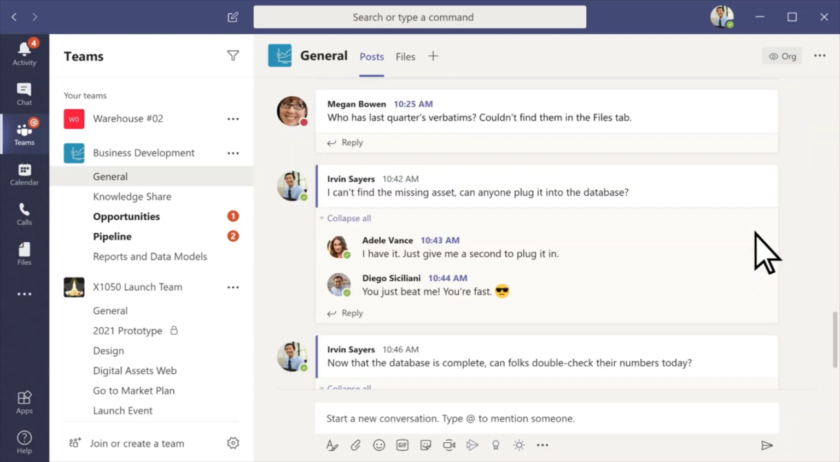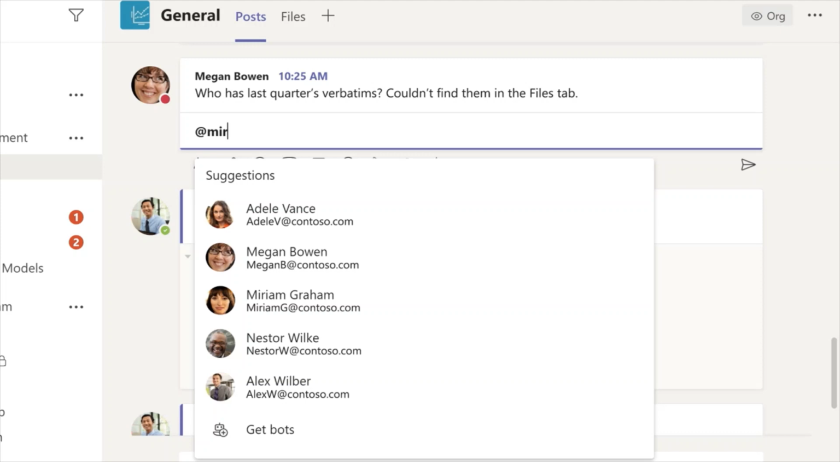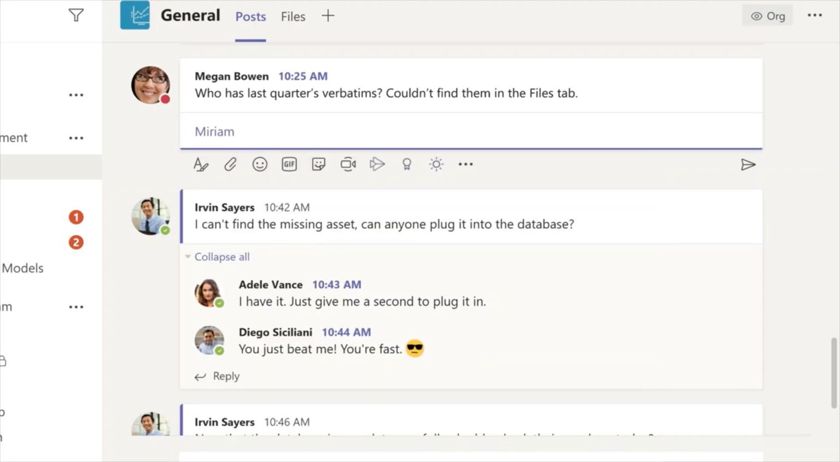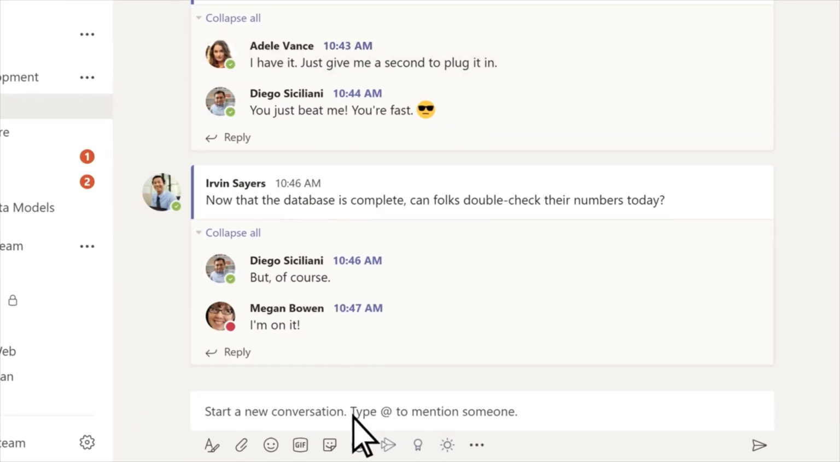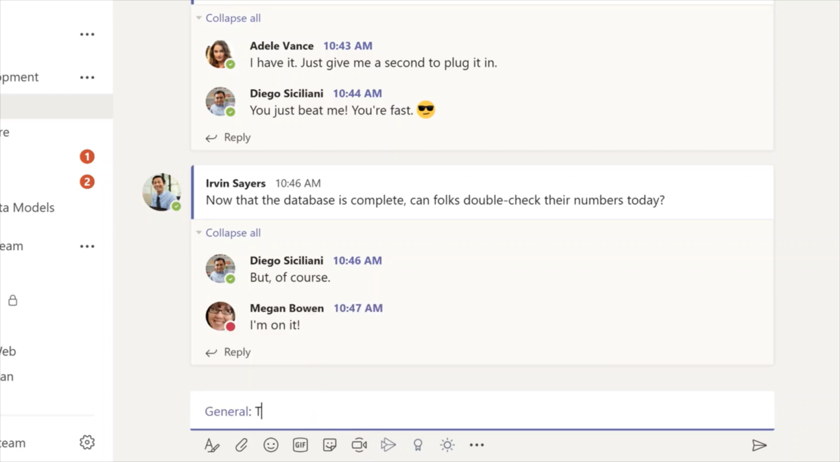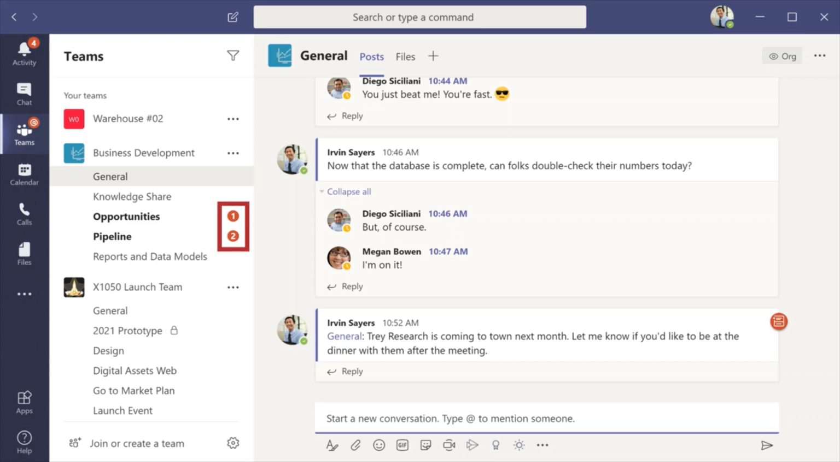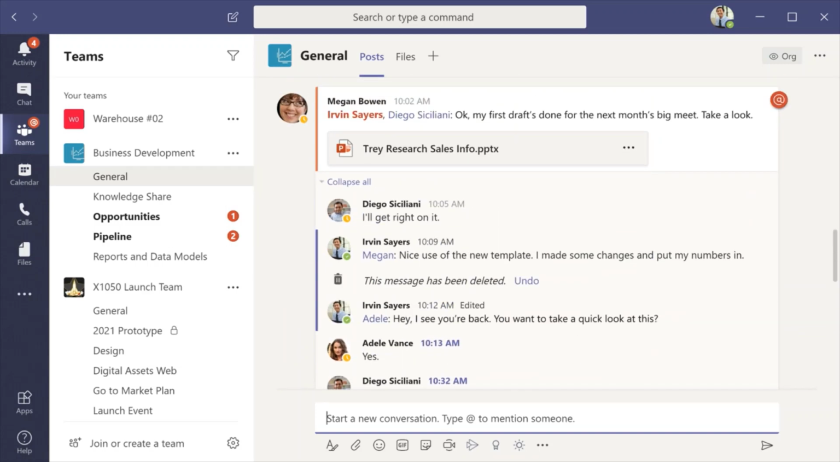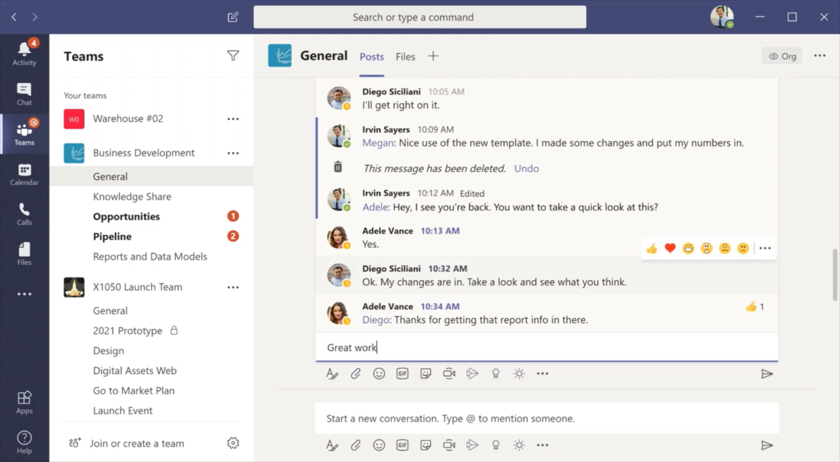When you want to bring someone's attention to a conversation, type the @ sign and their name. Need to get everyone's attention? You can @mention an entire team or channel too, if the team owner has enabled it. These red circles next to the channel names tell you the number of times you've been @mentioned in a channel. You'll want to follow up on those conversations. Post a file in a channel, and you and your team can comment on and edit it together.